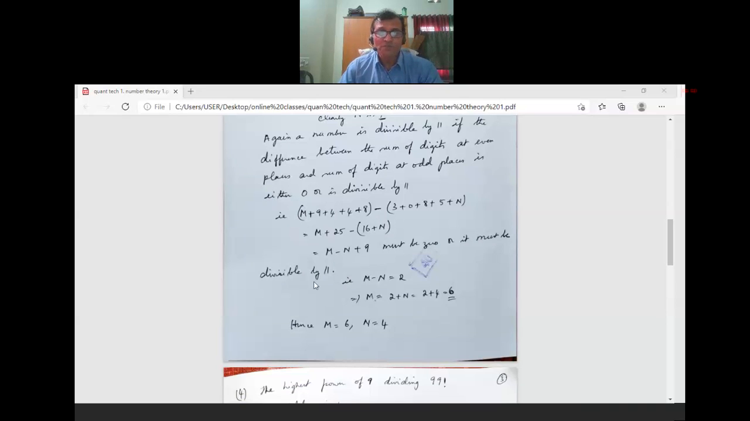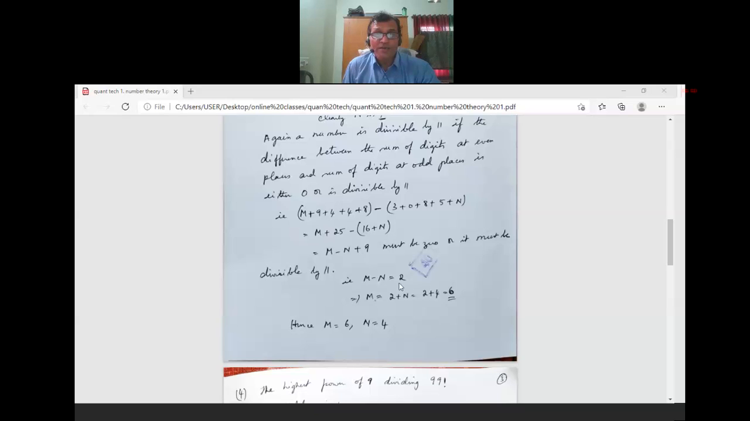Okay, this must be 0. See, it is given here, it must be 0 or divisible by 11. So what happens? This is m minus n plus 9, which must be 0, or it must be divisible by 11. So what happens here?